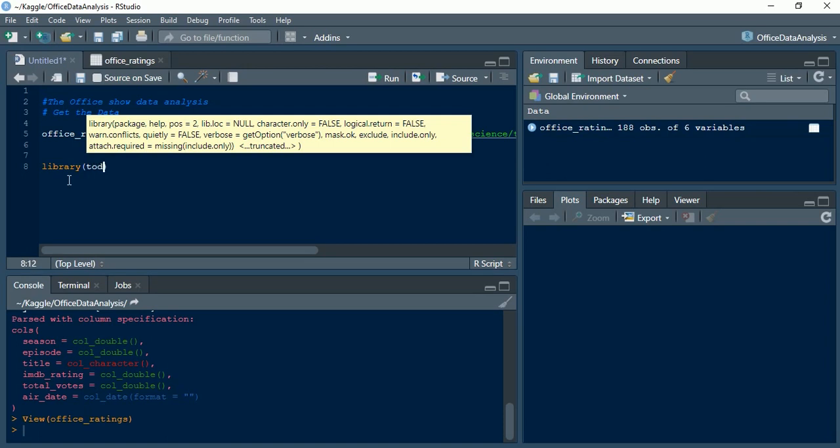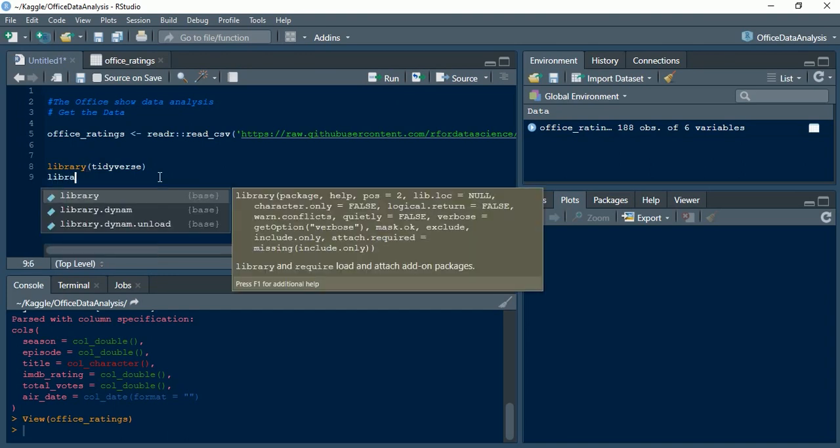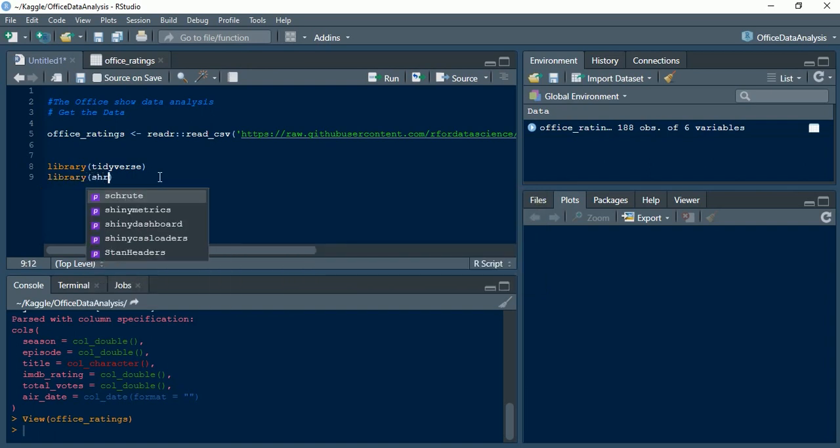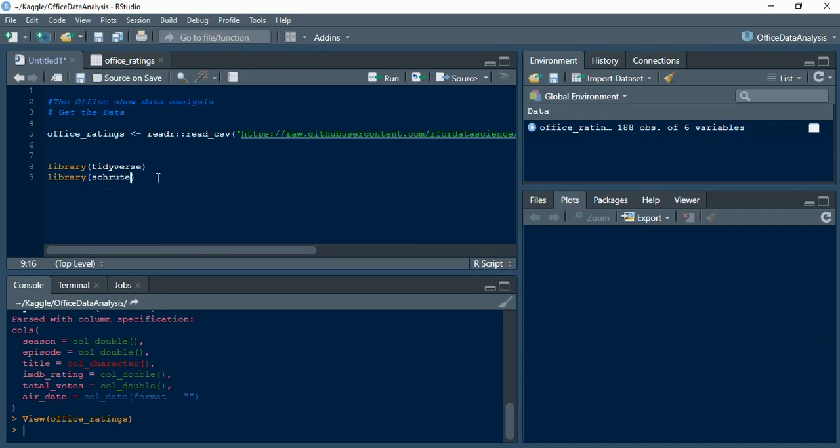In that case we'll be using the most famous and most frequently used package, tidyverse. Also remember we'll have to load another package called schrute, which consists of the data set that we would want. So that is pretty much it. We'll have to run this.